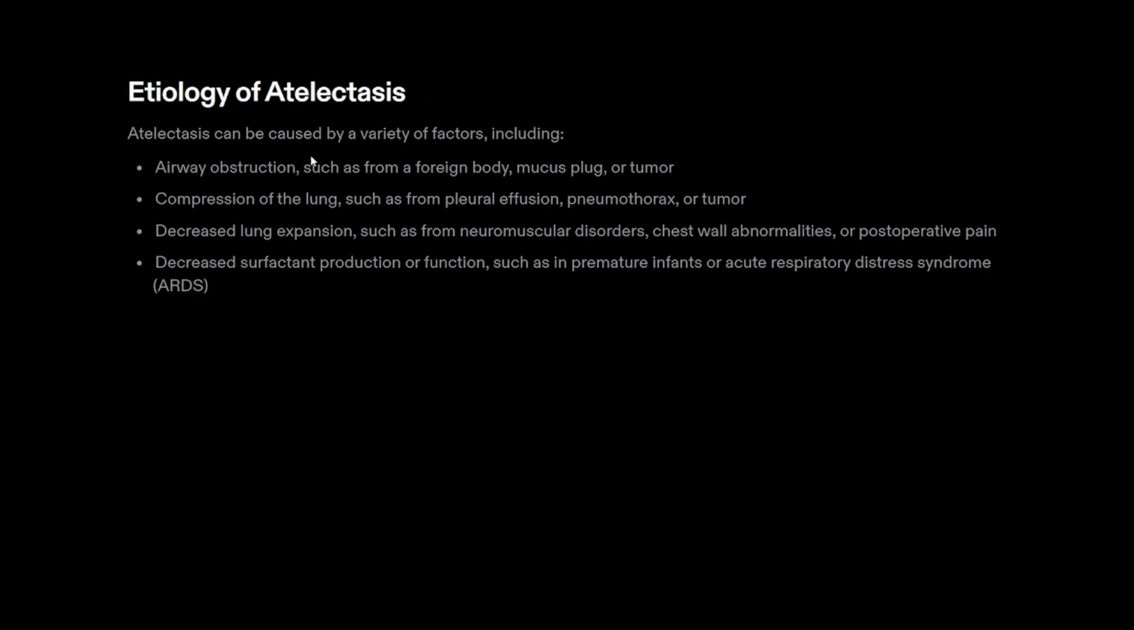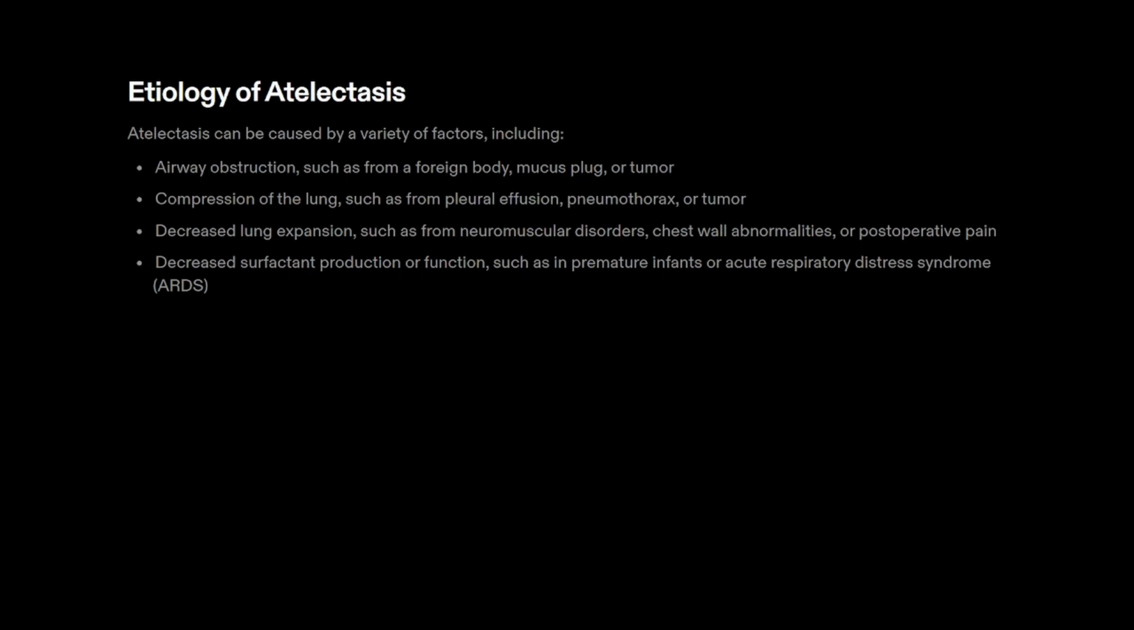Next, etiology of atelectasis. What are the main causes of atelectasis? If there is an airway obstruction, for example, if the patient is engulfed with some foreign body, or obstruction with any mucus plug or any growth of tumor, it leads to airway obstruction, thus it leads to complete collapse of the lung. Compression of the lung. In case of pleural effusion, pneumothorax and tumor, what happens? The entire lung will be compressed.